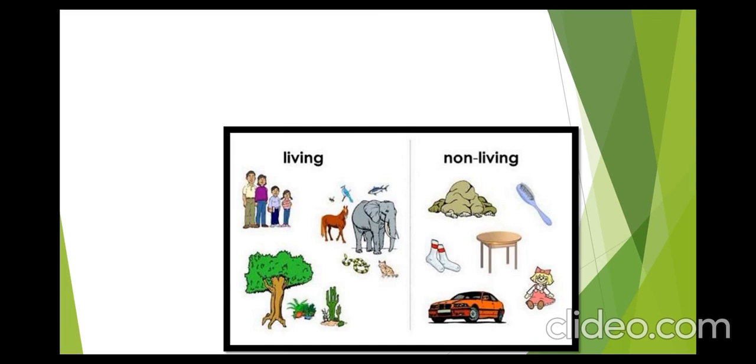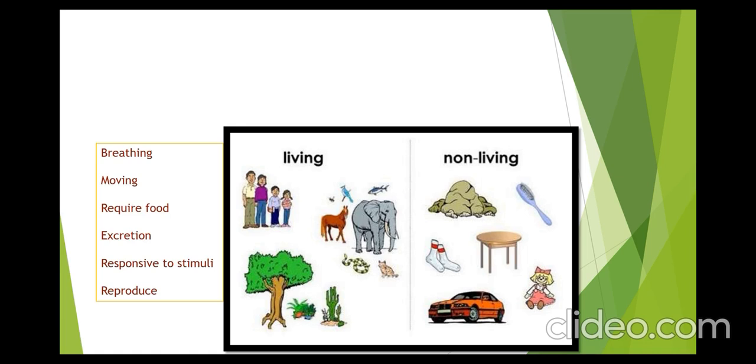Students, in the picture you can see living things on the left and non-living things on the right. Can you guess the characteristics that separate the living thing from the non-living thing? Breathing. Living things breathe, non-living things do not breathe. Living things move from one place to another. Non-living things cannot move on their own.